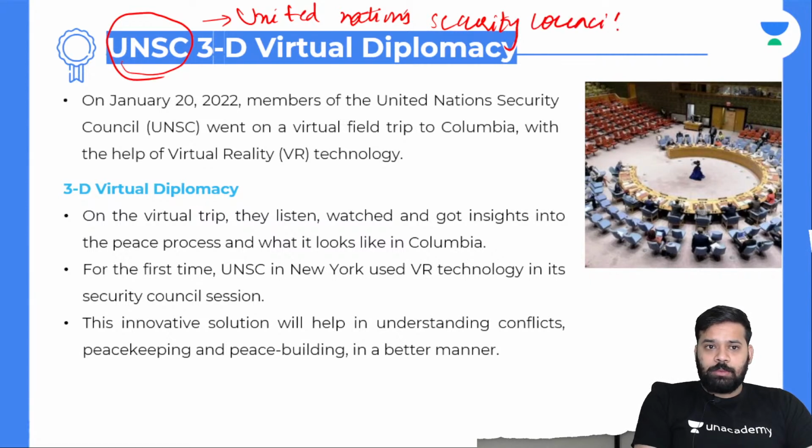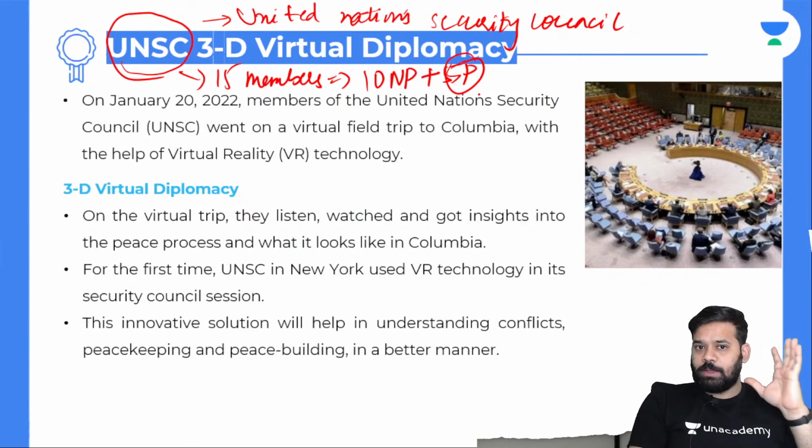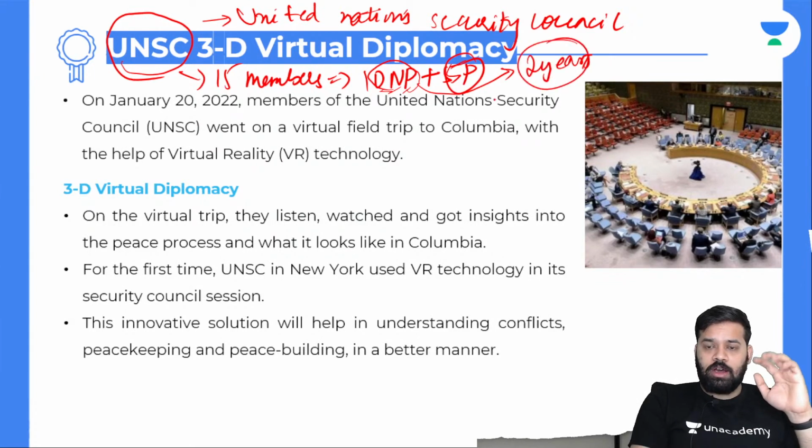The UNSC has 15 members, out of which 10 are non-permanent members and 5 are permanent members. The 5 permanent members include China, France, UK, US, and Russia. Currently, India is a non-permanent member, and non-permanent members are elected for a tenure of 2 years. India is a member of this non-permanent membership for the 8th time.